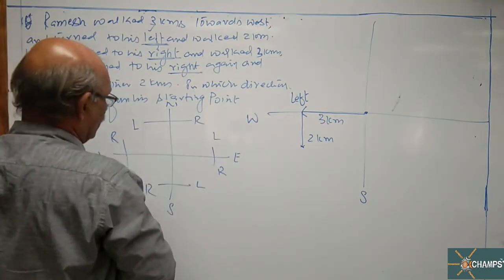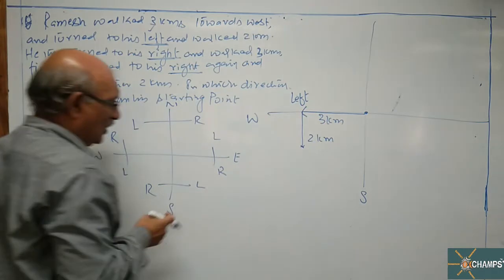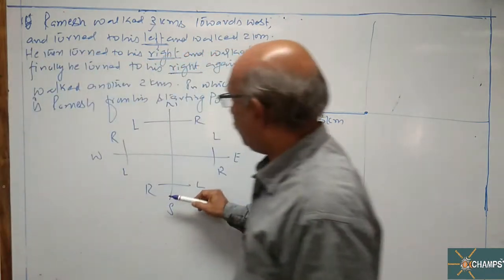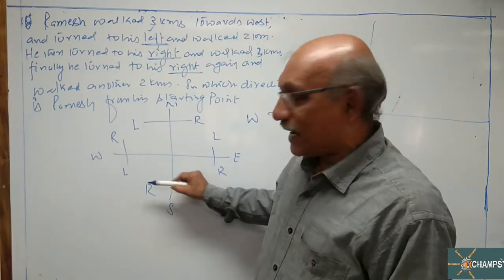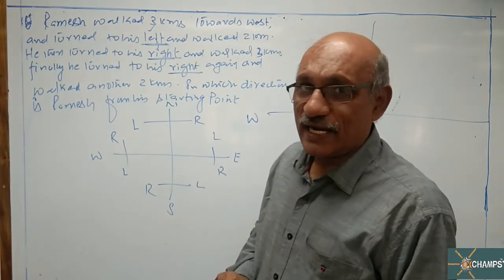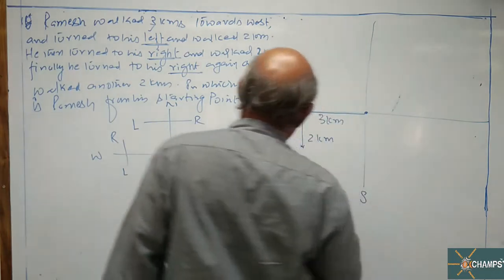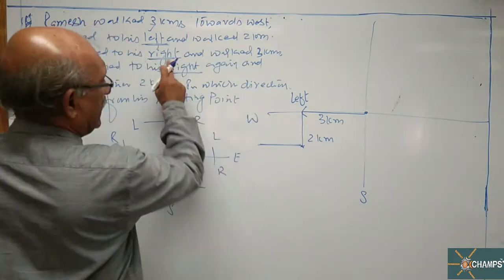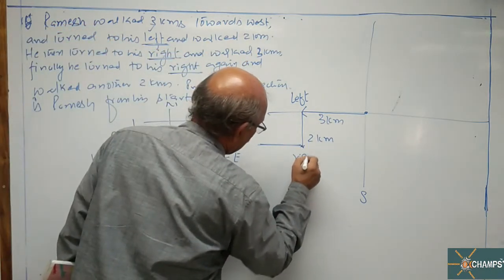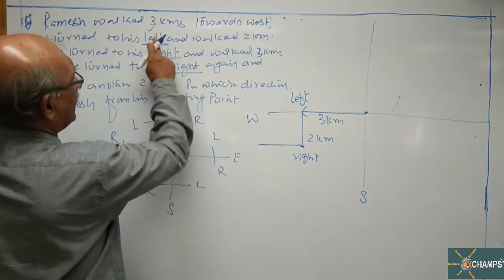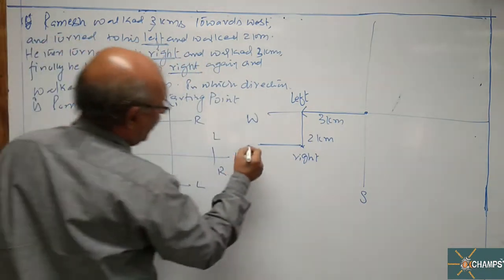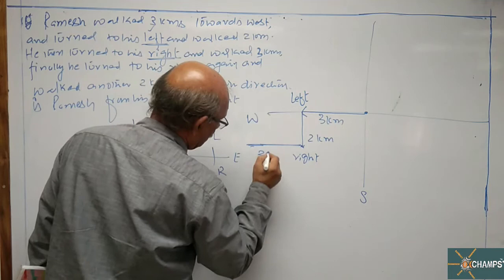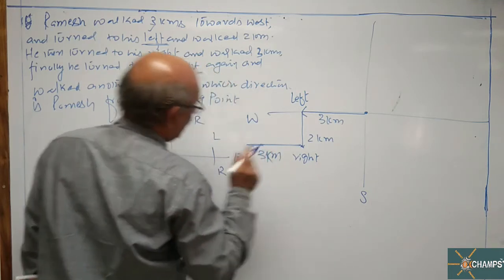He then turned to his right. Look at this, for south, which side is on the right hand side? West is on the right hand side. Therefore take a right turn. This is right turn. So left turn is over, right turn is over. Walked 3 kilometers.